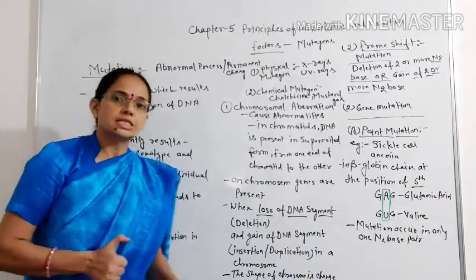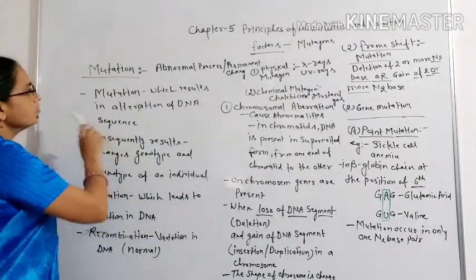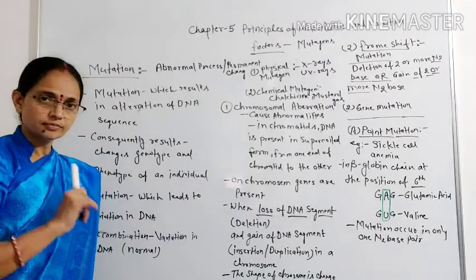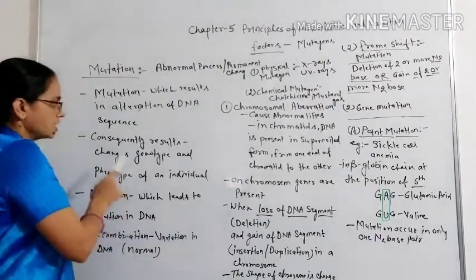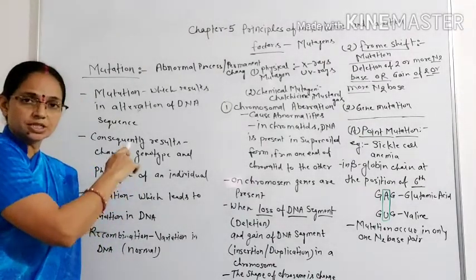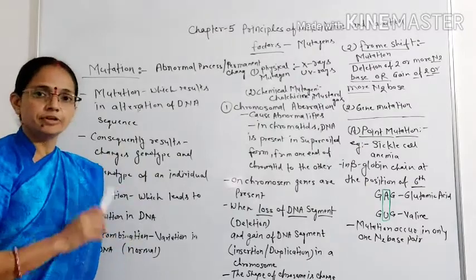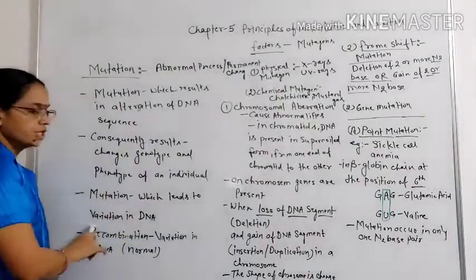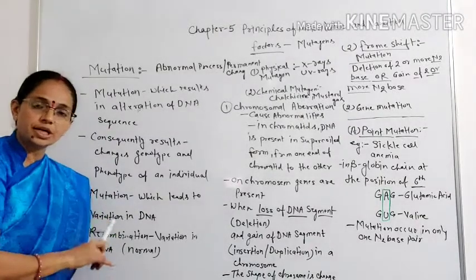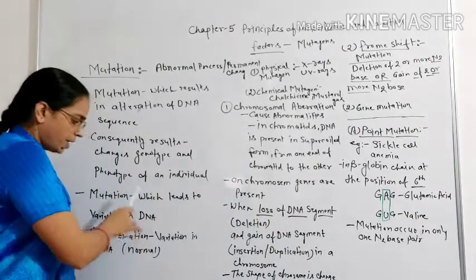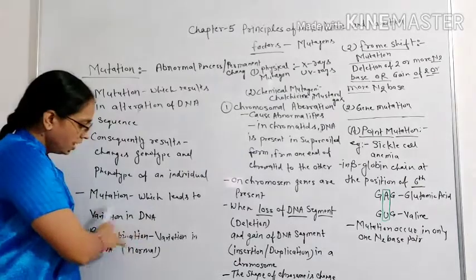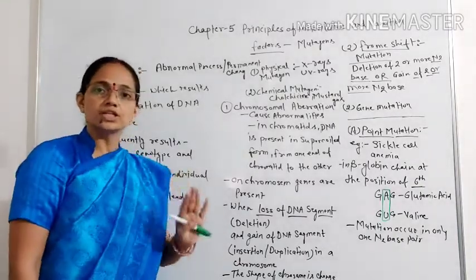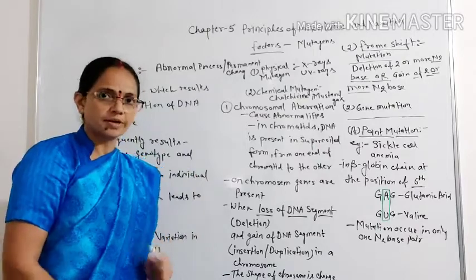So this is all about mutation, which results in alteration of DNA sequences. Consequently it changes the genotype and phenotype of an individual. So mutation leads to variation in DNA. Apart from mutation, in normal condition recombination leads to variation in DNA.